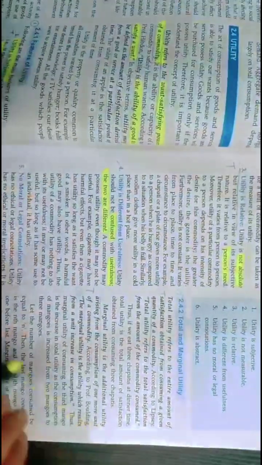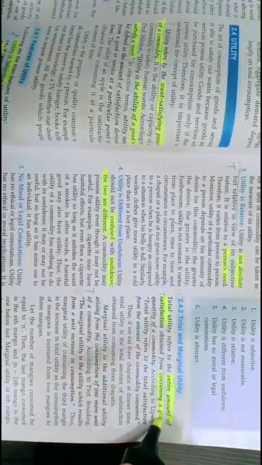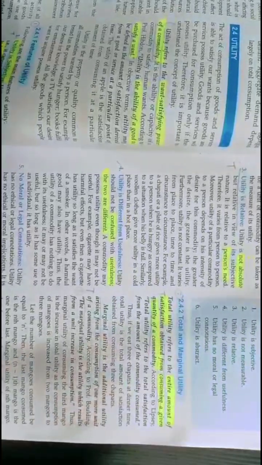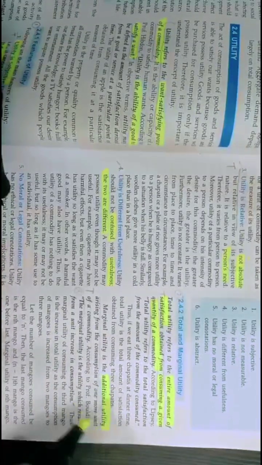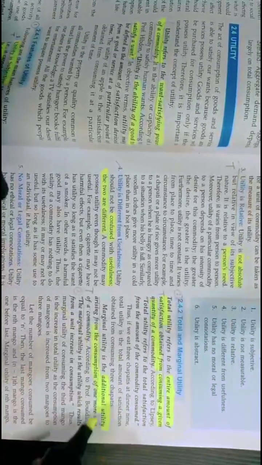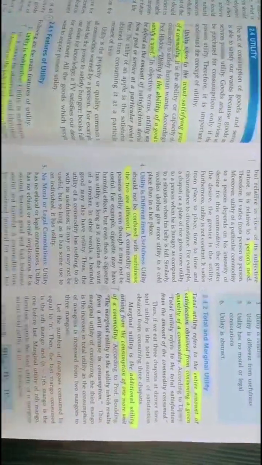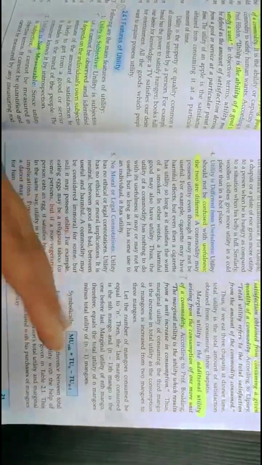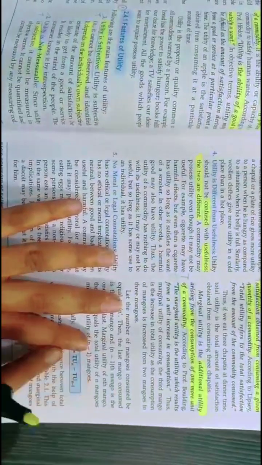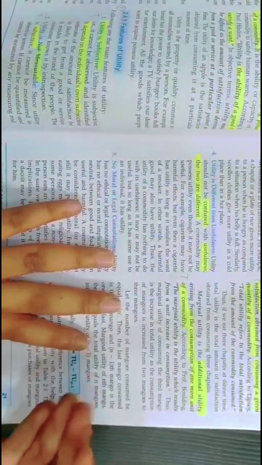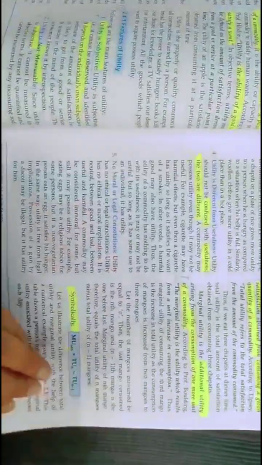So the keyword would be: total utility refers to the entire amount of satisfaction obtained from consuming a given quantity of a commodity. On the other hand, marginal utility is the additional utility arising from the consumption of one more unit of a commodity. In formula, you may write for marginal utility: take the total utility minus the previous utility, and you will get the additional utility. You may also quote this formula.